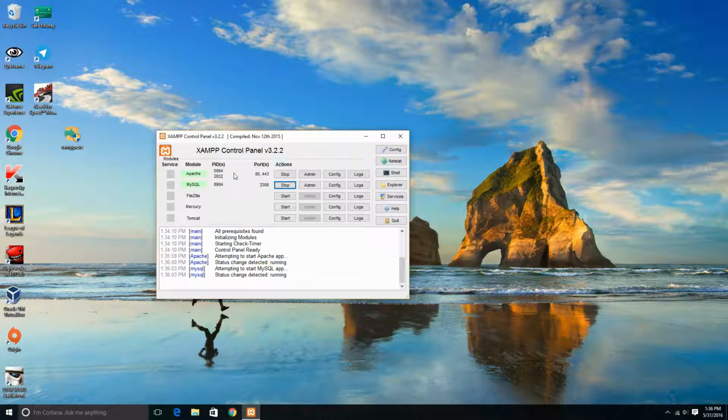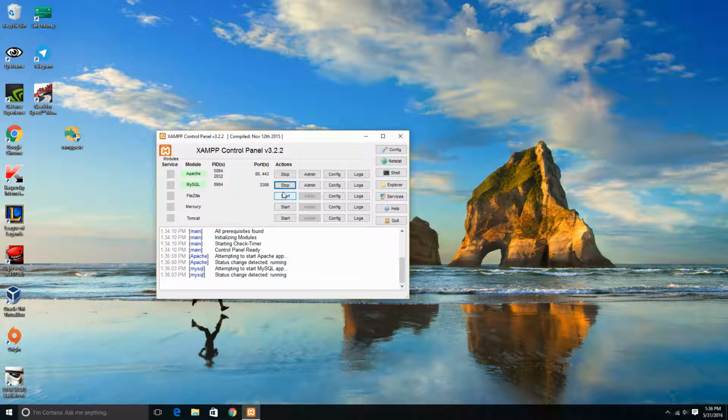As you can see right here, Apache is running on the port 80. If you happen to have an error with Apache, let's say for instance you just installed XAMPP and once you click start it doesn't start, that might be because another application is using the port 80. I noticed that Skype is one of those applications.